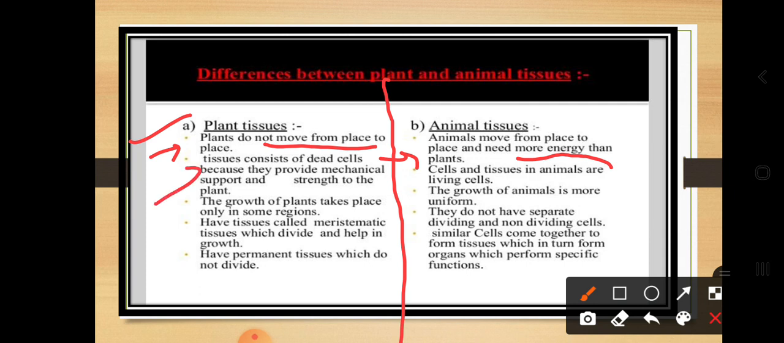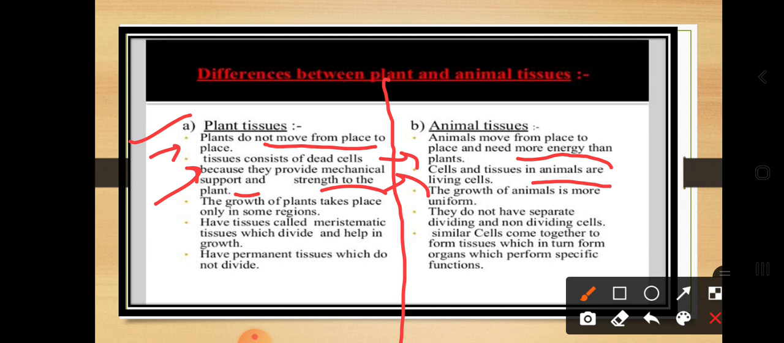Plant tissues consist of dead cells because they provide mechanical support and strength to the plants. So dear students, if any part of a plant is already dead or decayed, it is still considered a part of the plant, keep that in mind. But whereas in the animal tissues, what happens? The cells and the tissues in animals are living cells. They don't have any dead cells.